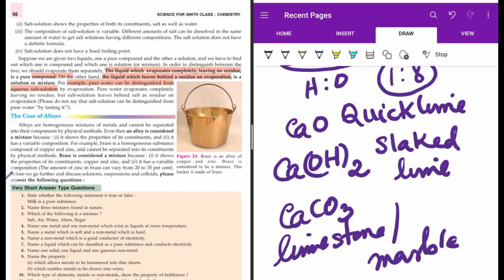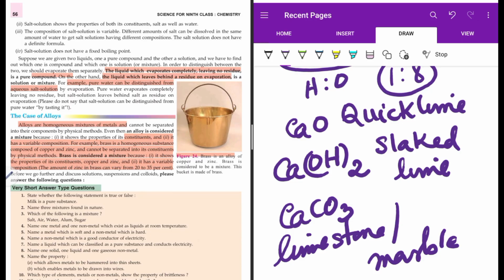But what about alloys? What are alloys? They are homogeneous mixtures of metals. So an alloy is also a mixture. What type of mixture? Homogeneous mixture. Why is it homogeneous? Because it contains uniform composition throughout, and it contains mostly metals in it, not non-metals. Even then, an alloy is considered to be a mixture. Why? Because of these properties.